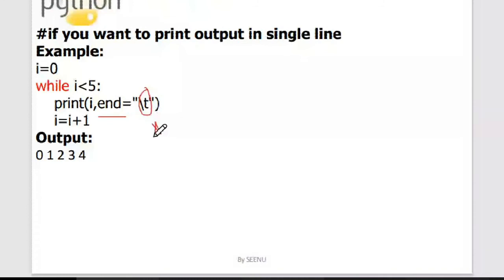What it means is that after each and every output, it will give a tab. You know what a tab is? Tab is 8 columns of space. So between these two, this is the first output it is printing from the first iteration, and this is the second output it is printing from the second iteration. In between, it will give a tab over here. So this is what is printing in a single line. So you can use this end. End and separator and all this you can use.